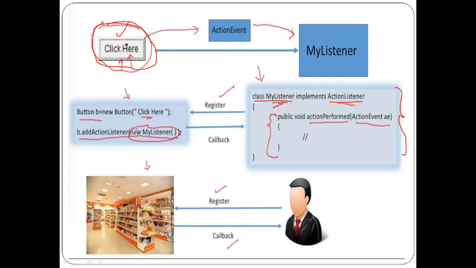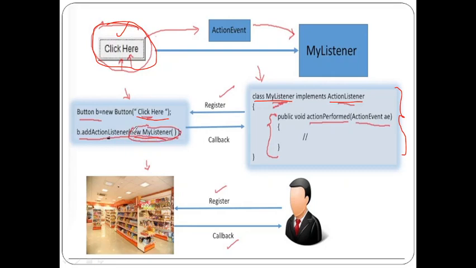How the button transmits information to my listener is, see this. Here I have created a button. We already know how to create a button: b is equal to new Button of "click here". Whatever text we write here is going to appear on the button. Now, for my button, I am associating the listener with the help of the method b.addActionListener. For the button, I am adding an event handler called a listener, and I am passing my class object, new Listener.